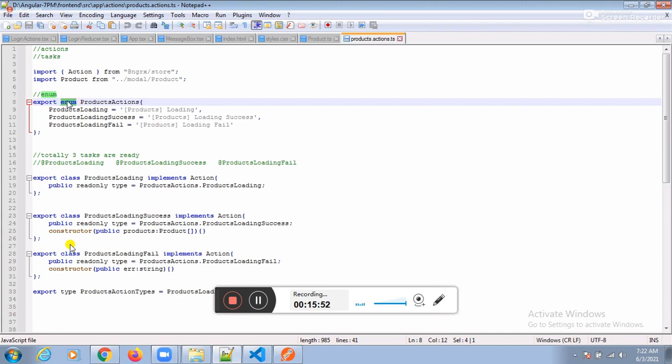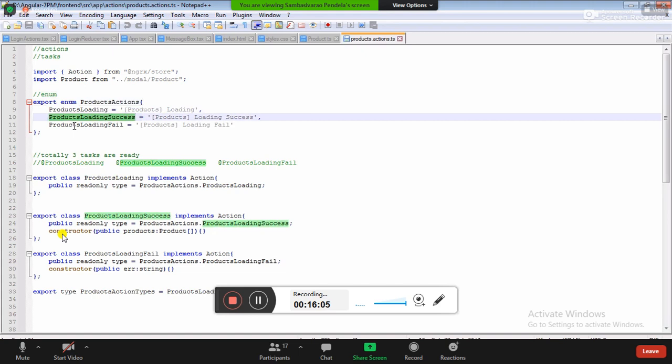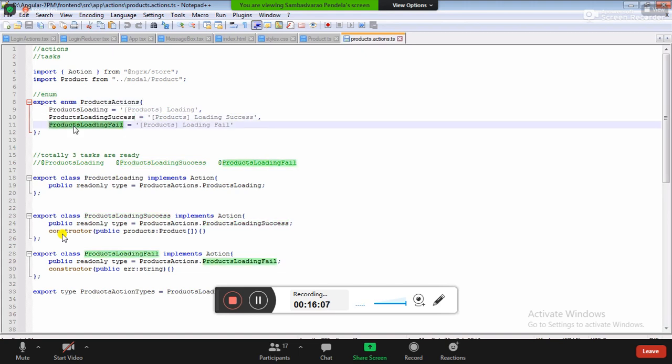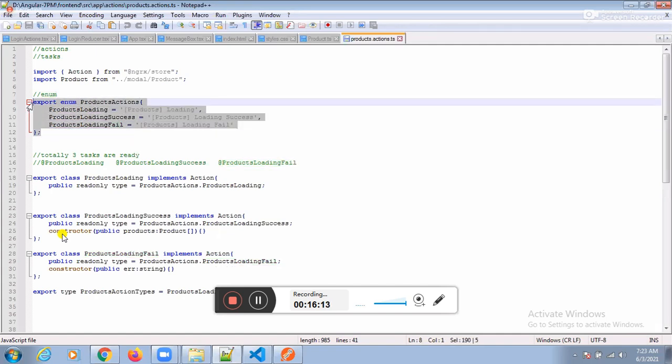To implement our ideas, we need to depend on enum. Catch my point now. How many thoughts do we have? Thought one, thought two, thought three. These thoughts you need to implement, yes? Whatever the thoughts are there, these thoughts you need to implement.